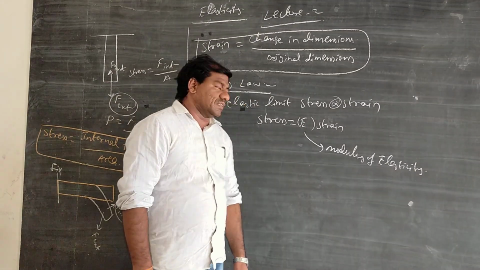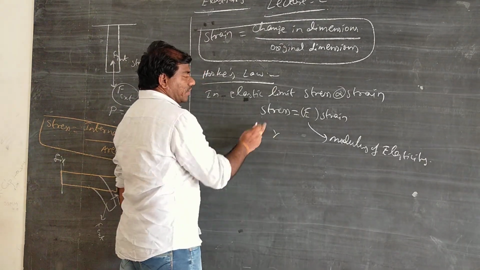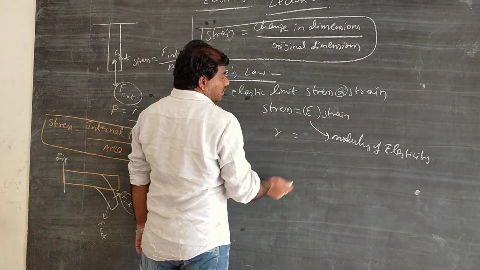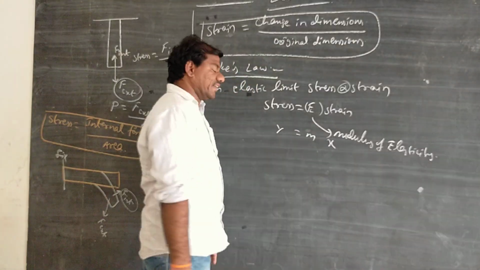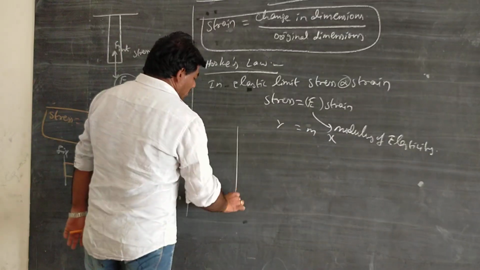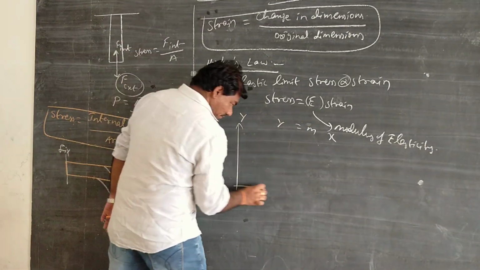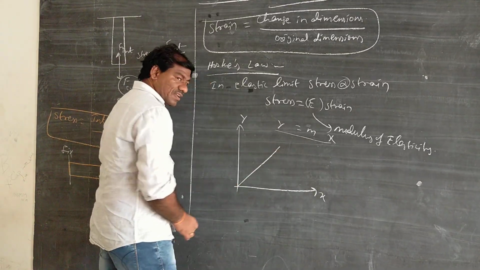Modulus of elasticity. Now see, here stress is taken as Y, and Y is equal to M, this E gives you M, and strain is going to give you X. So Y is equal to MX means what line is it going to be? A straight line, right? If I draw a Y axis and X axis, Y is equal to MX means it is going to be a straight line like this.